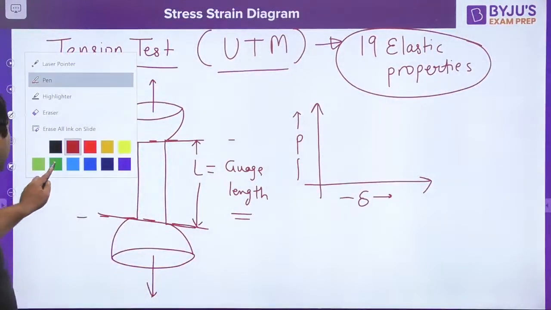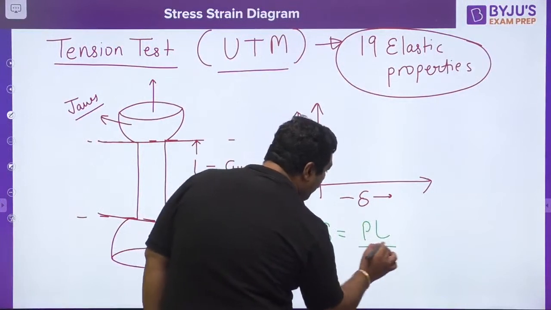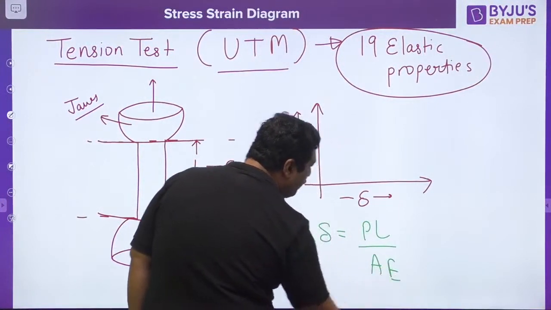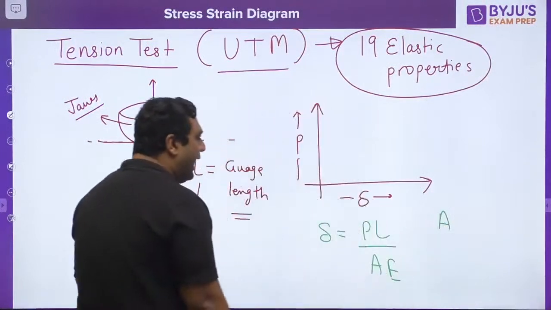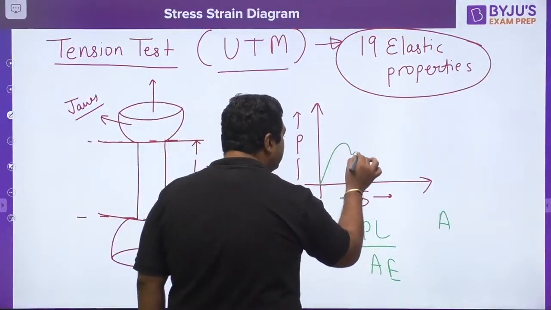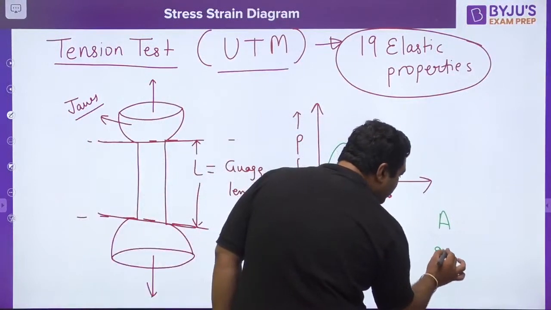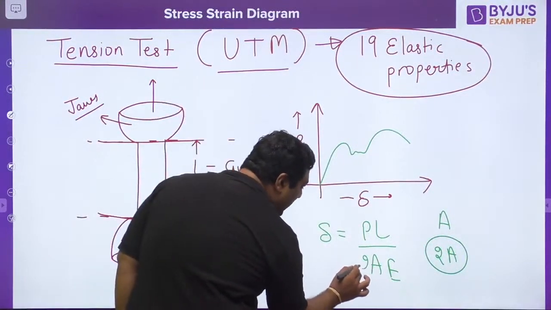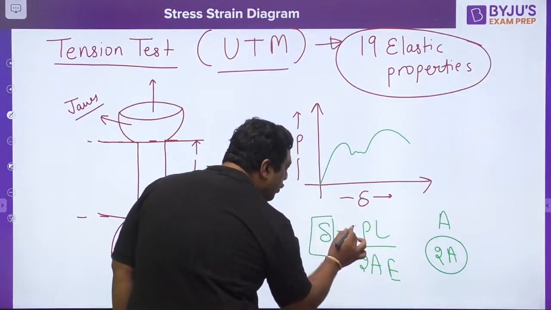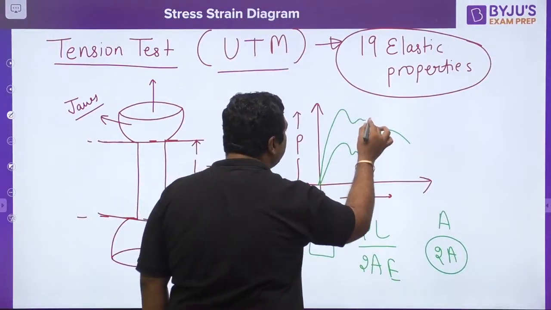Actually, when you derive the expression for delta, you get delta equals PL upon AE. So my dear, let us say you have a specimen with area A, and you are having some curve like this. Then after some days you are going to perform a test on a specimen with area 2A. Then when the area becomes 2 times, for the same deformation, load should also be double. So the curve will be taking a jump like this.